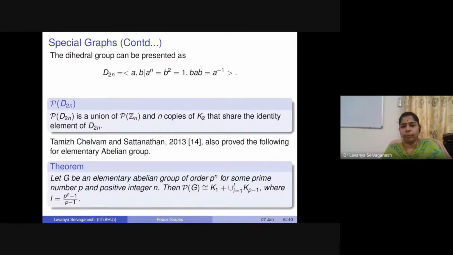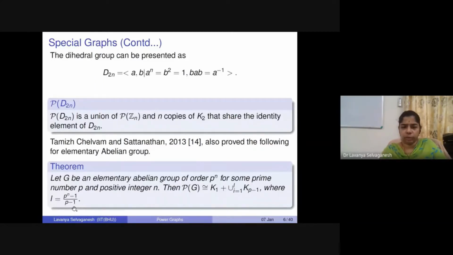if an elementary abelian group is a group of order p power n for some prime number p and any positive integer n, the corresponding power graph is going to be isomorphic to K1 plus the union of L copies of K_{p-1}. So you take L copies of K_{p-1}, and all of these L copies are connected through this one element, which will be the identity. So what is this L? The L is nothing but the number (p^n - 1)/(p - 1).